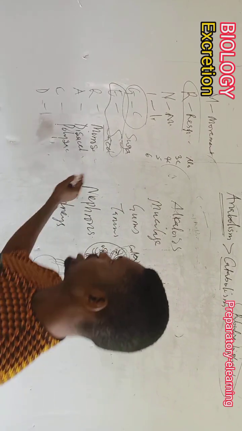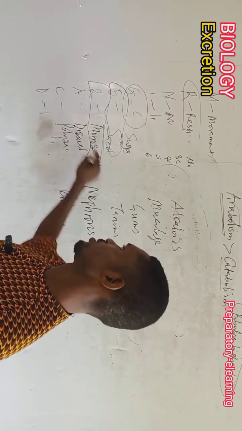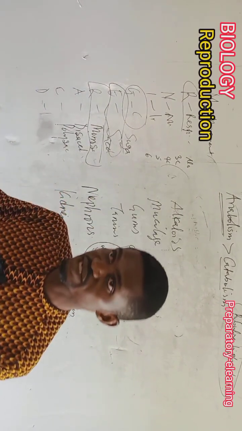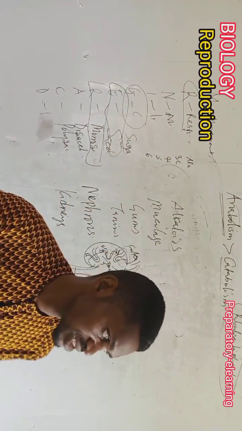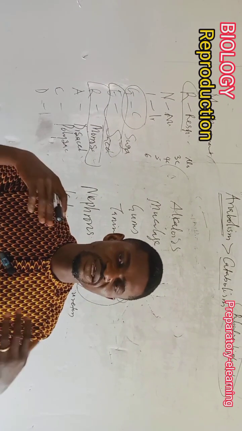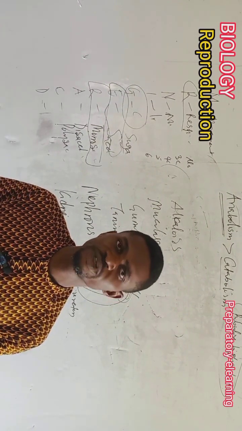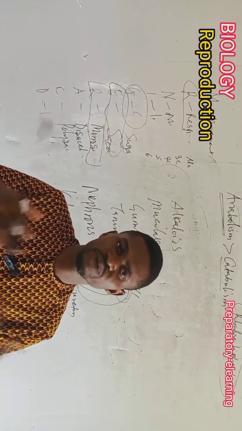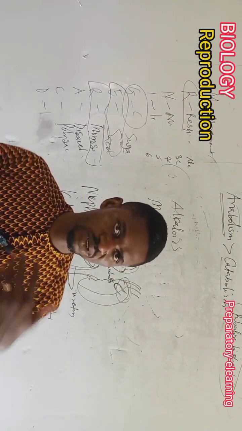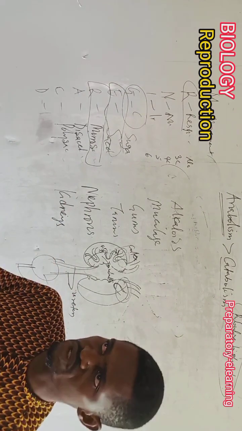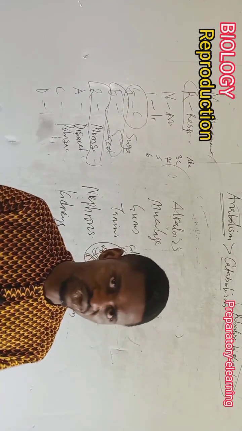Okay, then we move directly to reproduction. Reproduction as a characteristic of living things is very, very important, in the sense that it gets to a point in life where naturally one will feel that the person should reproduce. Plants do reproduce. Animals do reproduce. Humans reproduce. Birds reproduce. Even ants do reproduce.